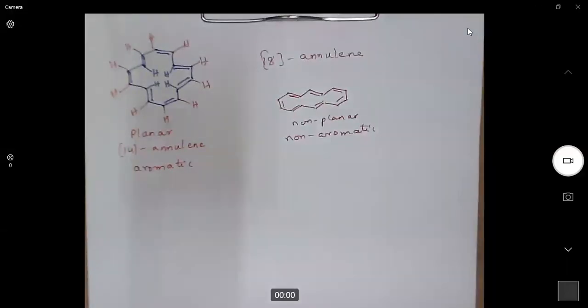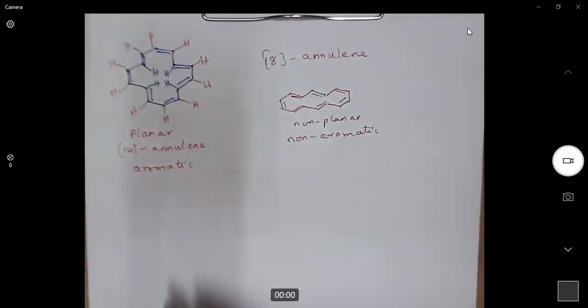Welcome back to the class on aromatic chemistry. We have seen polyenes, an example for aromatic, anti-aromatic, and non-aromatic molecules. We will also discuss ions, cyclic ions, whether they are aromatic, non-aromatic, or anti-aromatic.